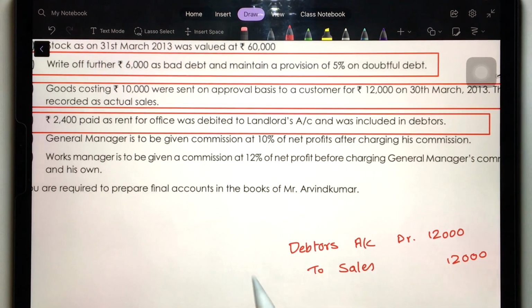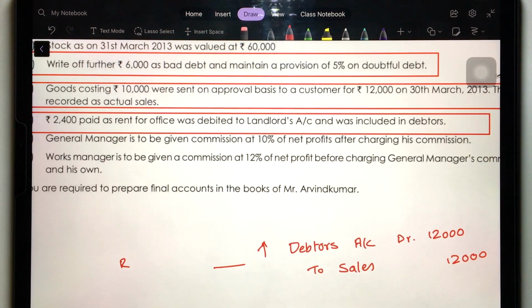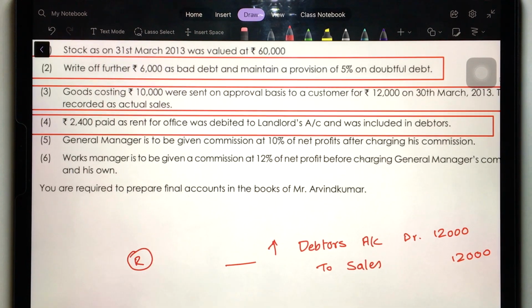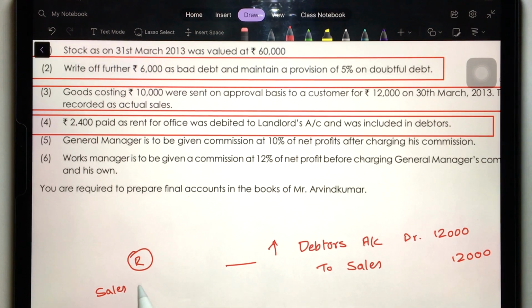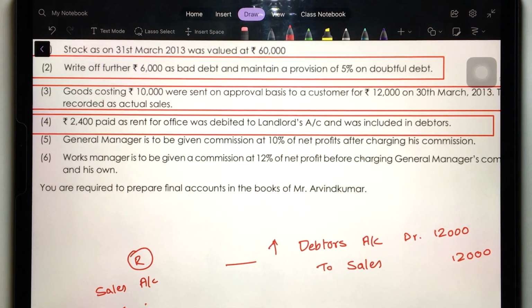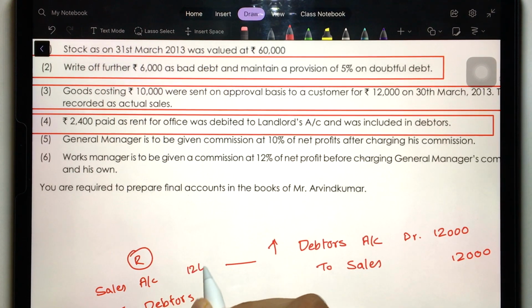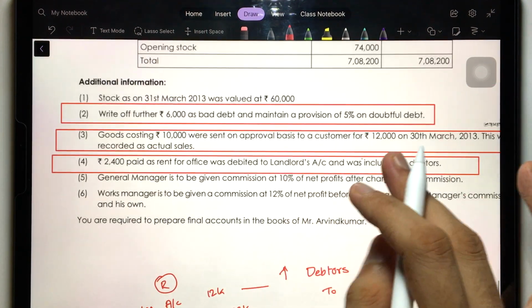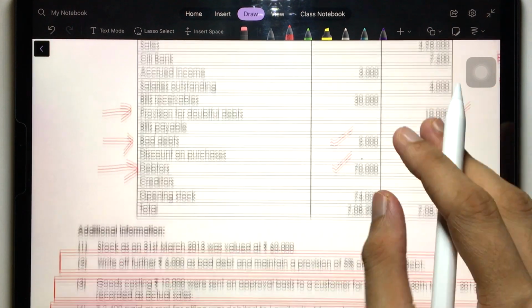So because of this, debtors increased. But is this correct? No, debtors are overvalued. So what is the rectification? Rectification is really simple. You have to completely reverse this: sales account to debtors, 12k. You have to decrease the sales and decrease the debtors. So you have to subtract 12,000 from this 70,000. Is that clear? That's what you have to do.